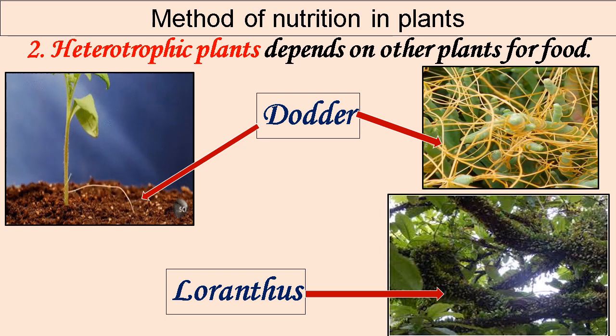Dodder plant forms a dense web of coiled stems on the host, as you can see in the picture. Loranthus is also a heterotrophic plant that grows on the branches of woody trees, as you can see in the picture.